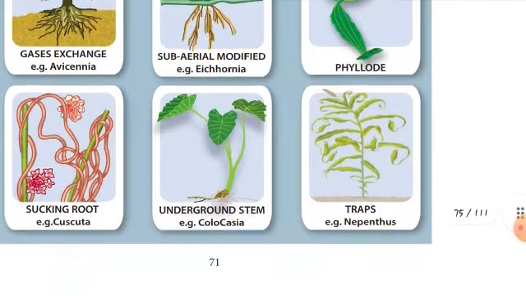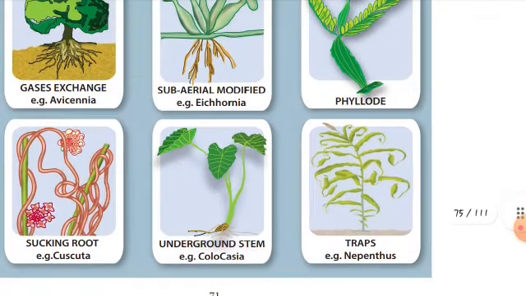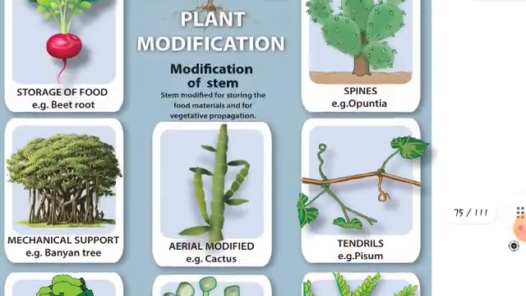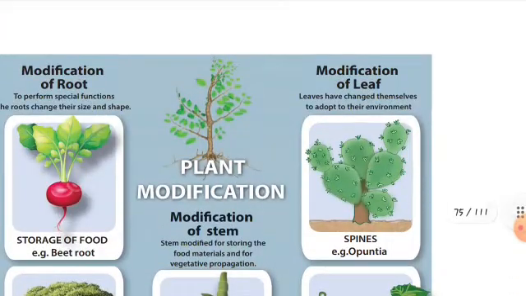And the last one is traps. The best example of traps. You see the leaves, children? See the light greenish color. The example of traps is Nepenthes. This is clear to you, children. This is the modification of root, modification of stem and modification of leaf. So this is the plant modification overall. This is clear to you, children.